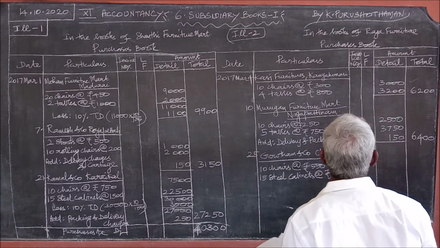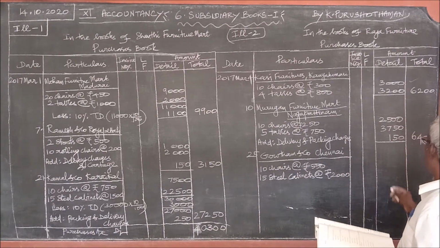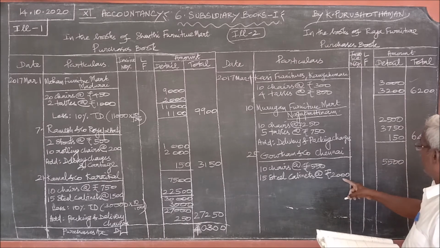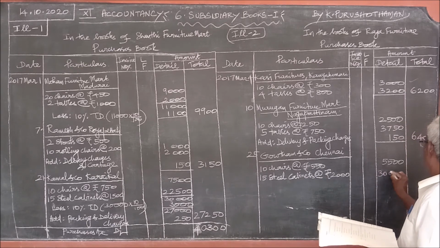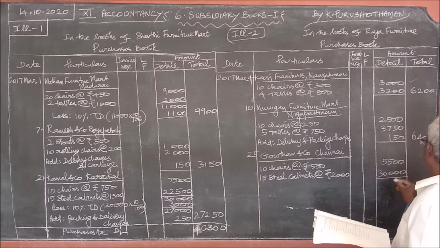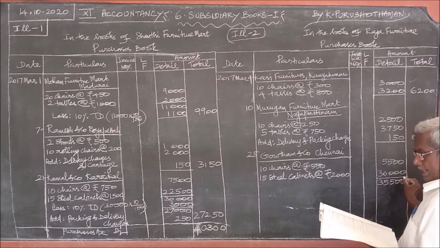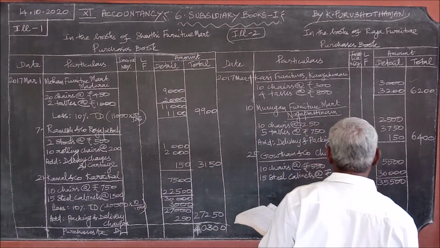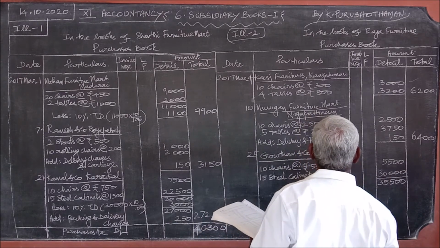So we shall find the total of this. 10 chairs at the rate of rupees 550, 550 into 10, 5,500. 2,000 into 15, 2 into 15, 30. So total 35,500. For this TD, trade discount only for these two, not for delivery and packing charges.